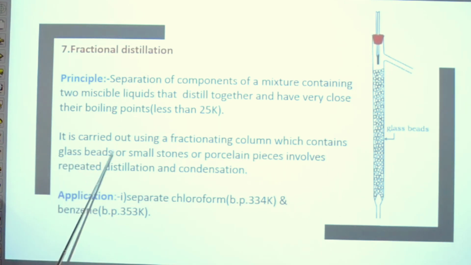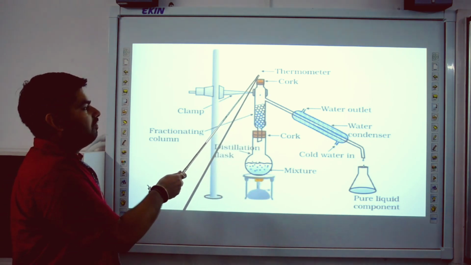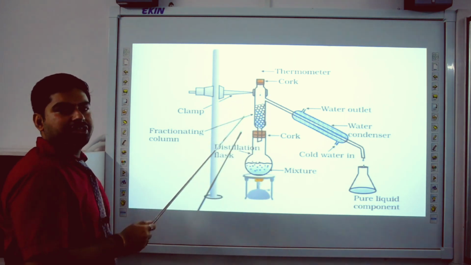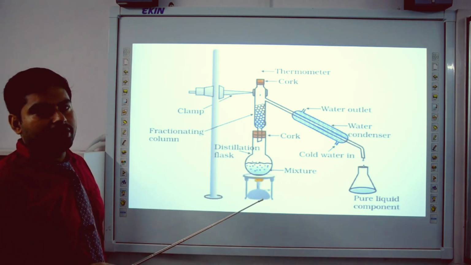It contains glass beads or small stones or porcelain pieces, and involves repeated distillation and condensation. It is also understood by this figure. Here we use a fractionating column in the distillation process. This process is fractional distillation.